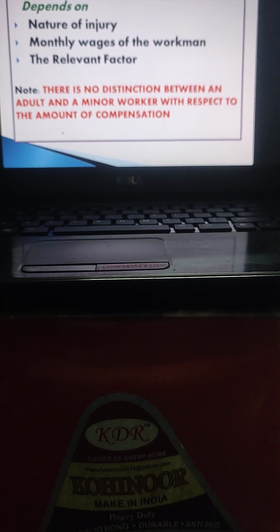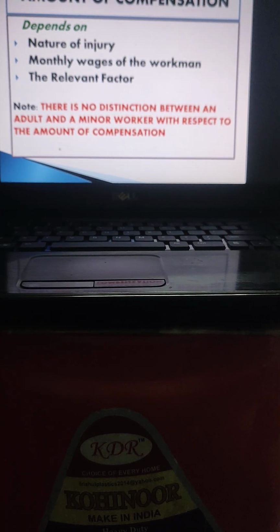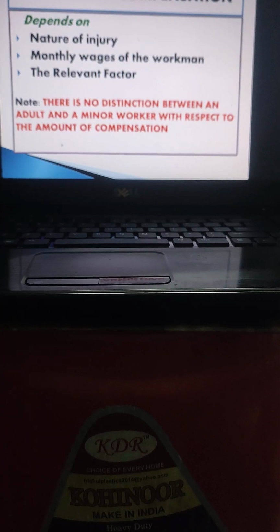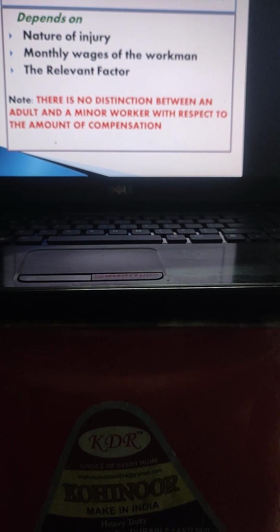So that is the way the amount of compensation is calculated. It depends on the nature of injury, monthly wages of the workman, and the relevant factor. There is no distinction between an adult and a minor worker with respect to the amount of compensation.